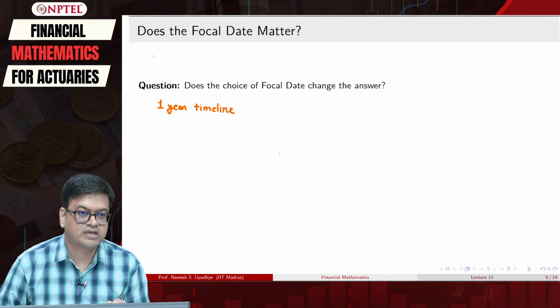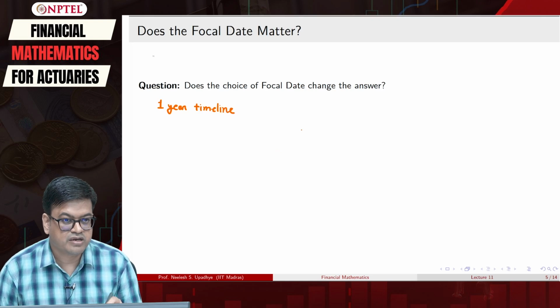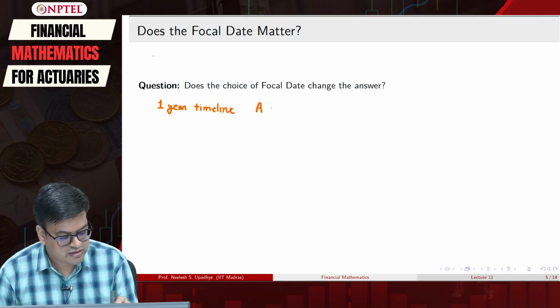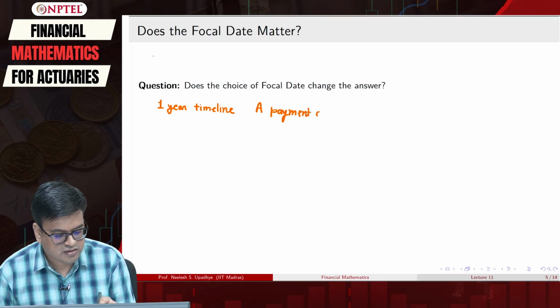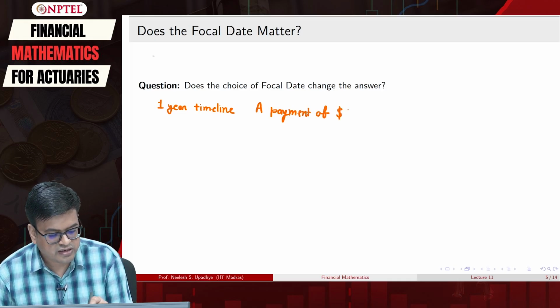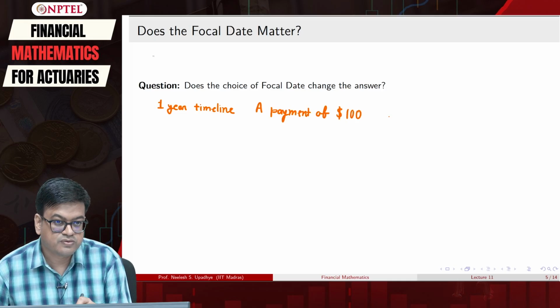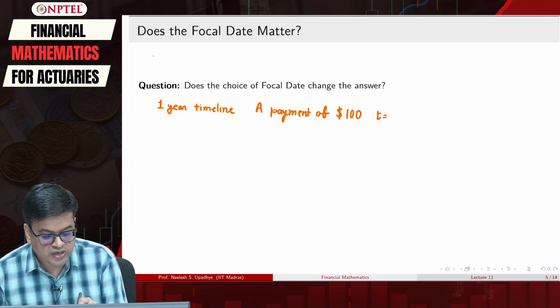You have considered a 1 year timeline, a payment of $100 is due at t equal to 1.